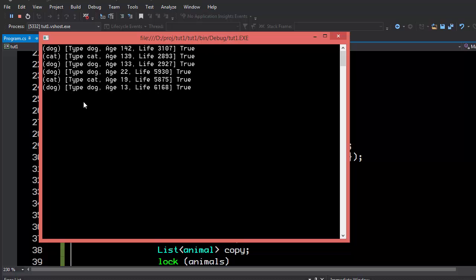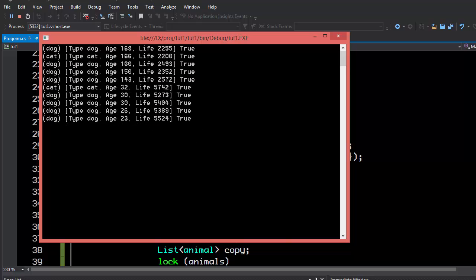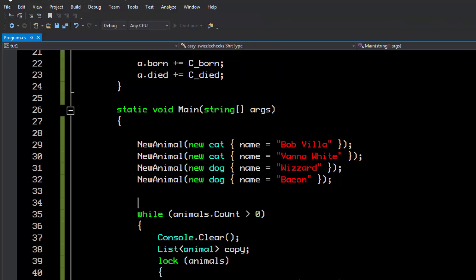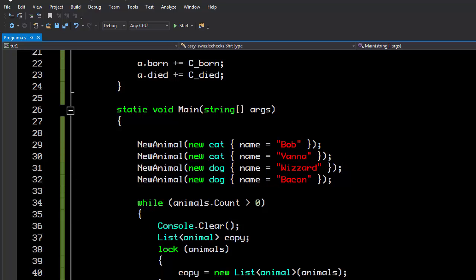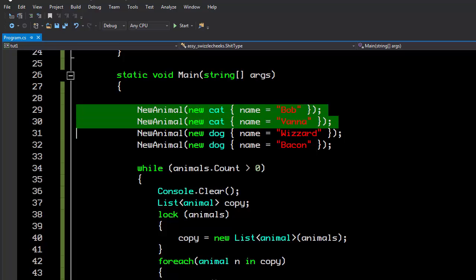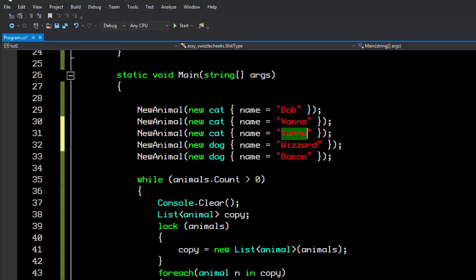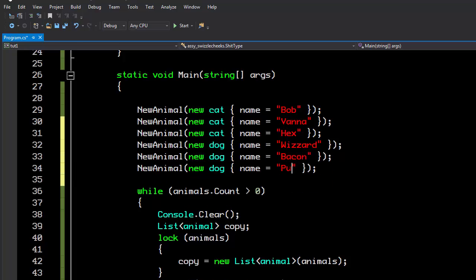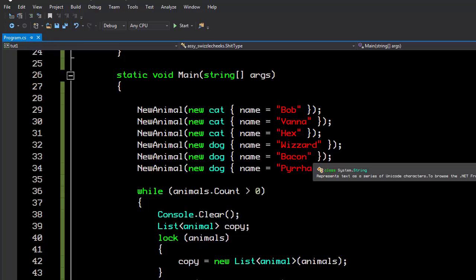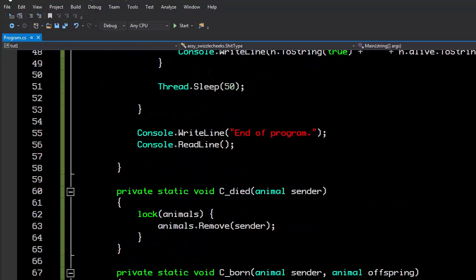Now, the interesting thing is that the name doesn't carry over. These aren't unnamed, obviously. So let's create a naming mechanism so that these can be named by default to match their relatives. So let's shorten these a little bit. Let's say Bob, Vanna, Wizard, Bacon. And the other thing that we can do is let's create a couple more. Another cat called Hex. And we'll create a dog here. Another dog called Kira.